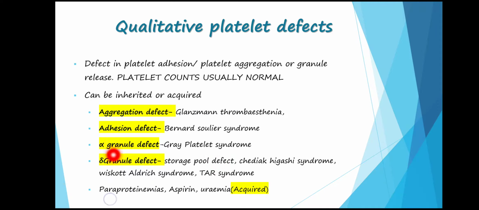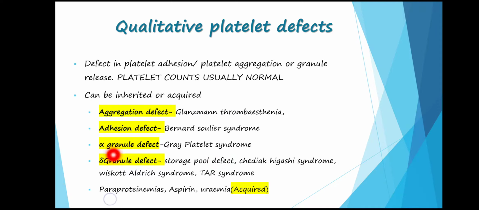So this is the platelet, this is the glycoprotein 1B receptor, and the receptor for von Willebrand factor, which is the link between this GP1B and the subendothelial collagen. When this glycoprotein 1B receptor is defective, it results in Bernard-Soulier syndrome. There will be defects of adhesion of the platelet.